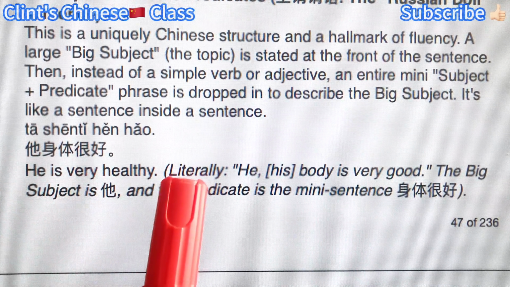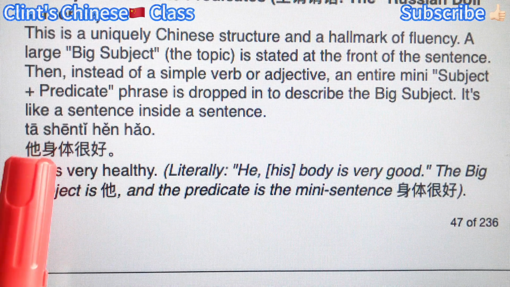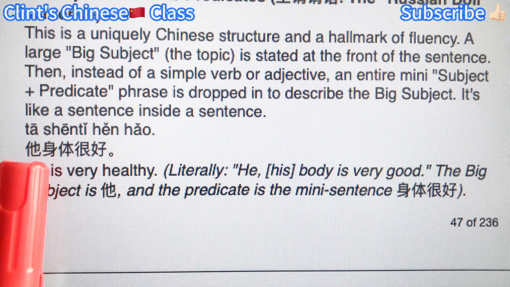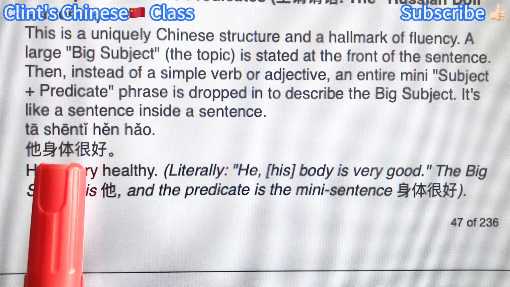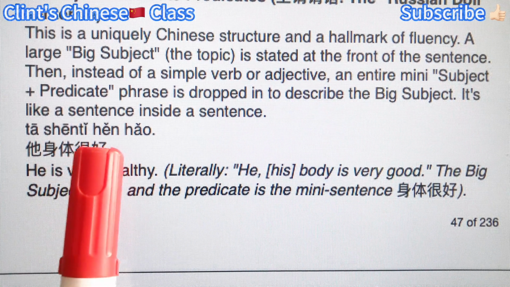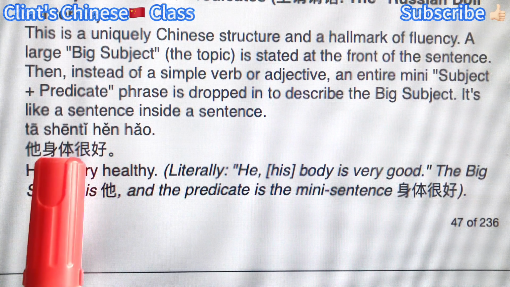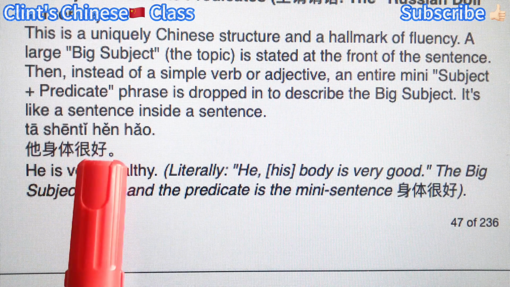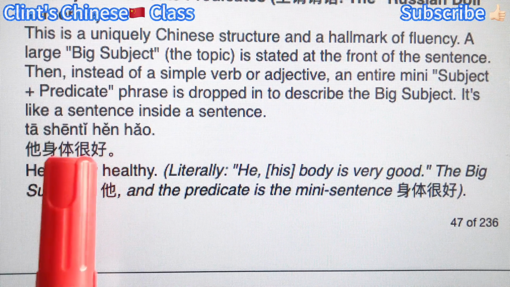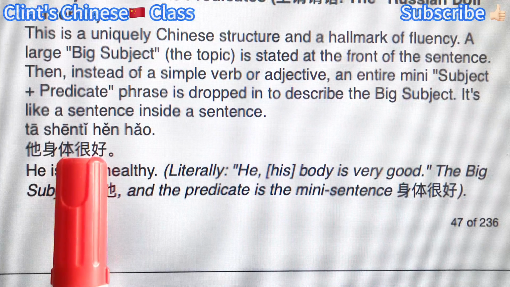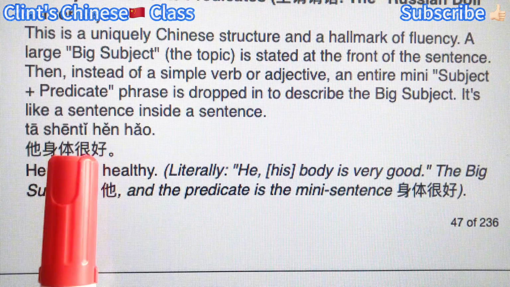He is very healthy. 他身体很好. Okay. So 他 is the subject as well as the topic. And then for the predicate, you just use 身体很好. Again, subject plus predicate. Subject is 身体, the noun. 好, adjective. Remember, we just learned that adjective can be predicate. And connected with the 很 adverb. Very. Subject predicate.